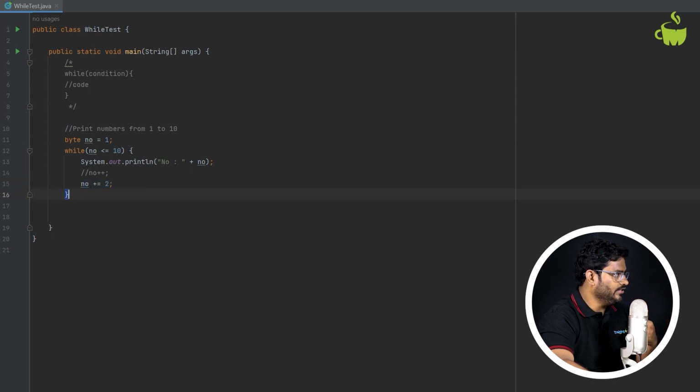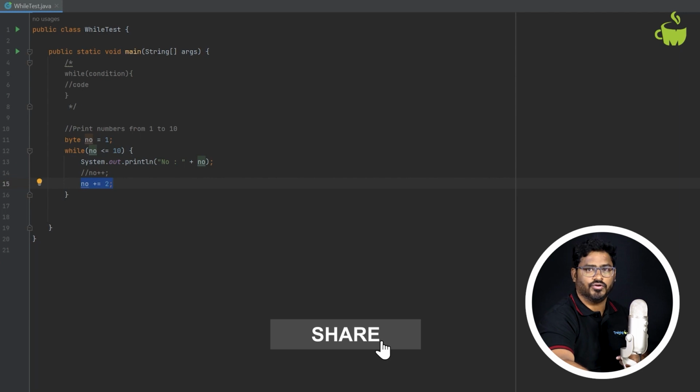Now when it reaches the end, it goes here: 3 less than or equal to 10, that is true. So then it will print 3. Then 3 will become 5. 5 less than or equal to 10, true, it prints 5. Next 7, prints 7. Then 9, prints 9. Then it will become 11. 11 less than or equal to 10, the condition is false. So it will come out of your while loop.